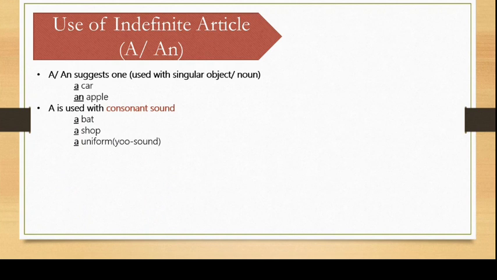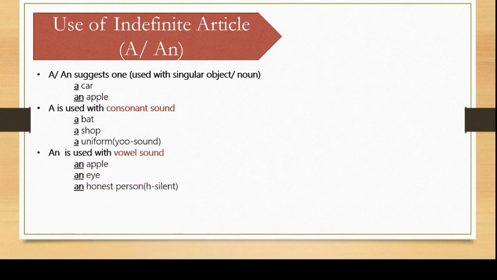Second, a is used with consonant sound. This we have done first also. Then an is used with vowel sound. For example, an apple, an eye. This also we have done.